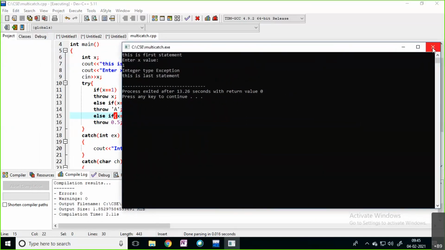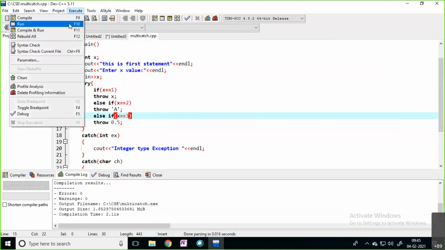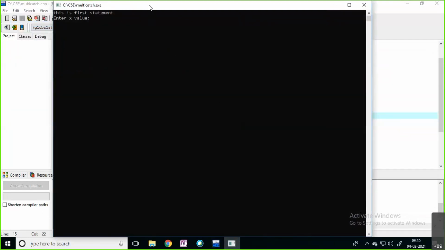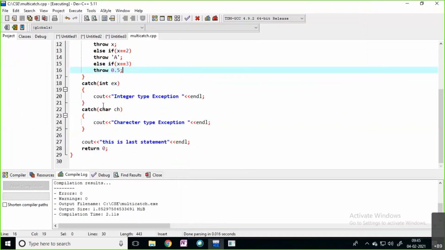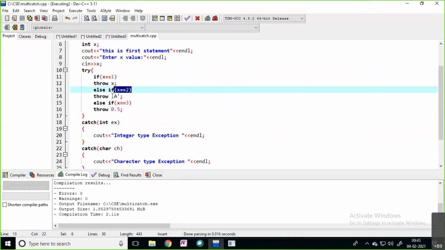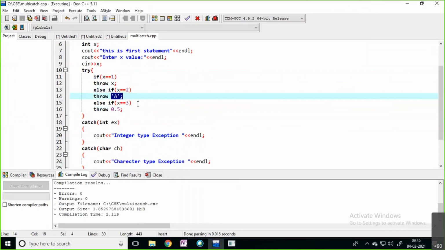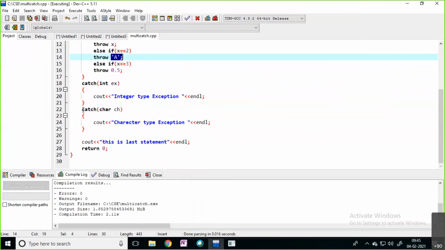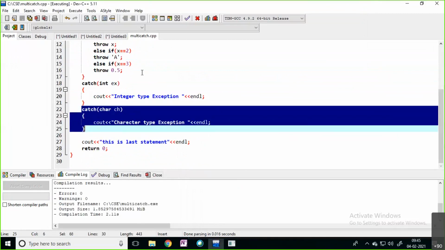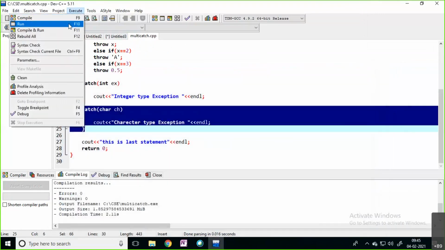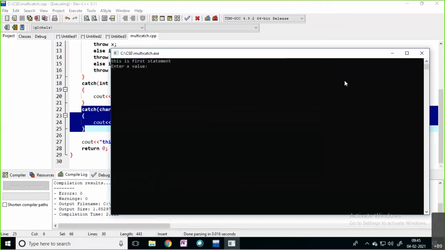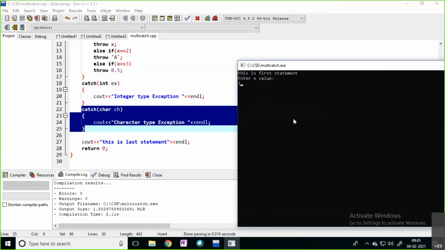In the second case, I will go with x value 2. If I enter x value 2, you can see the character type exception and the last statement is printed. That means if the x value is 2, you are raising character type. Which catch block is executed now? This particular one, the character related one. Now, in the next case, I'm going to enter x value 3. You can see now, just observe the difference.